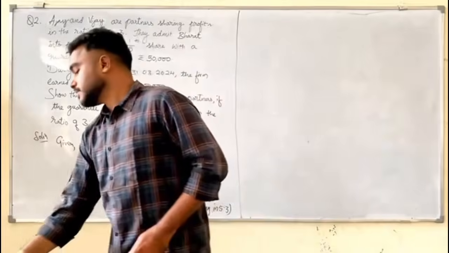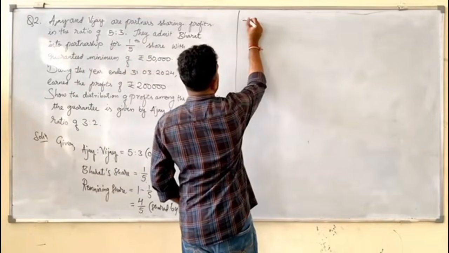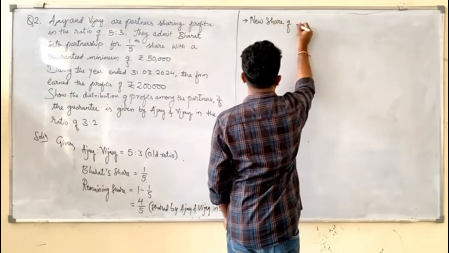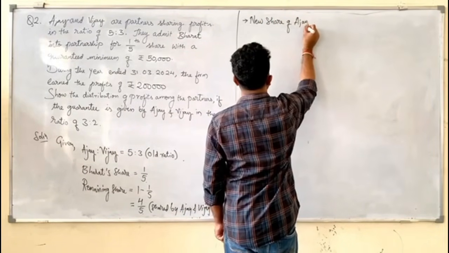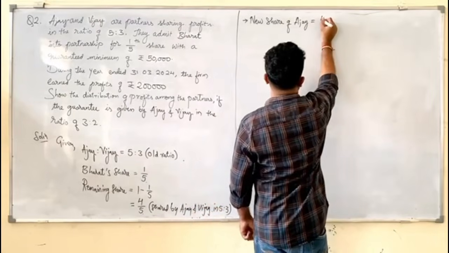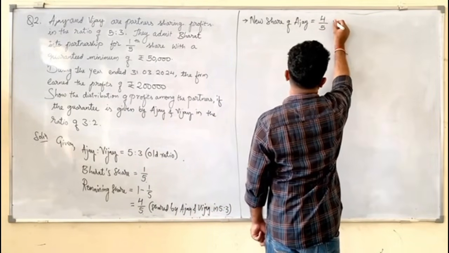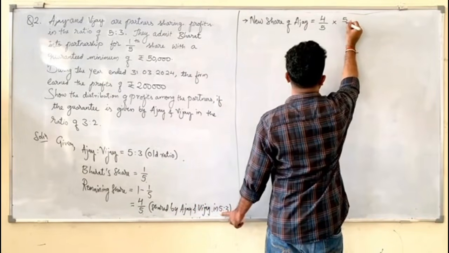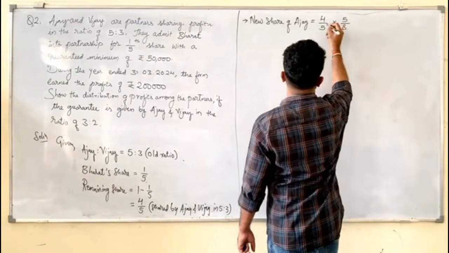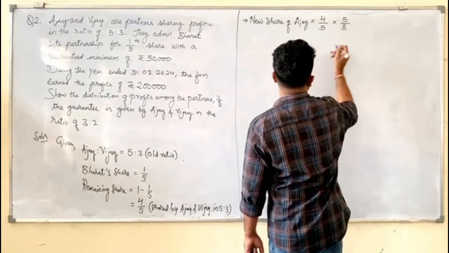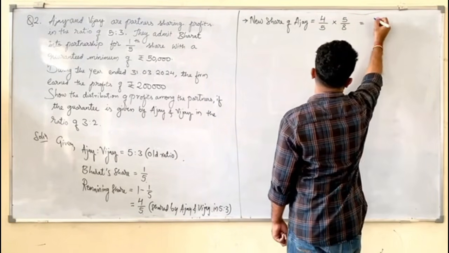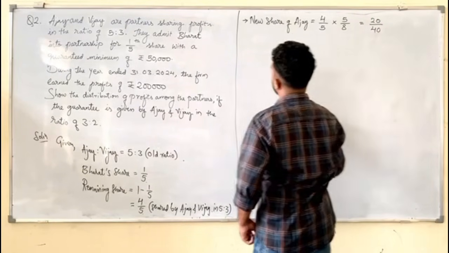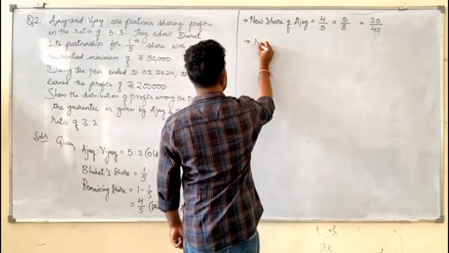So, first one, new share of Ajay is equals to, what is the remaining share? 4/5. Out of 4/5, 4/5 into how much will he get? 5/8. So 5, no, don't cancel it. So tell me 4/5 times 5/8, sir? 20/40. Keep it like that.